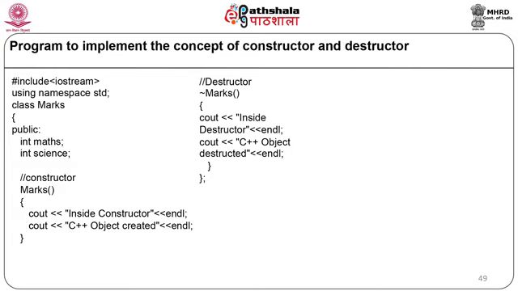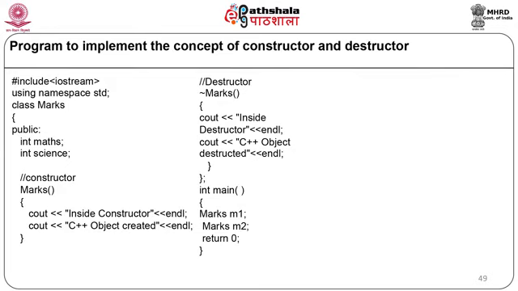So here we have declared the class marks with two data members, maths and science marks, and one constructor and one destructor. Now let us start with the main program, integer main. Here we are declaring the objects marks m1, marks m2, return 0, and our main program ends.